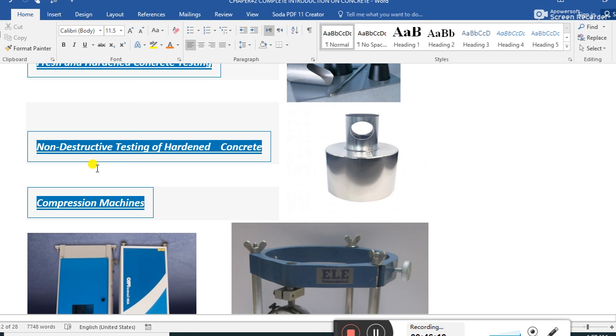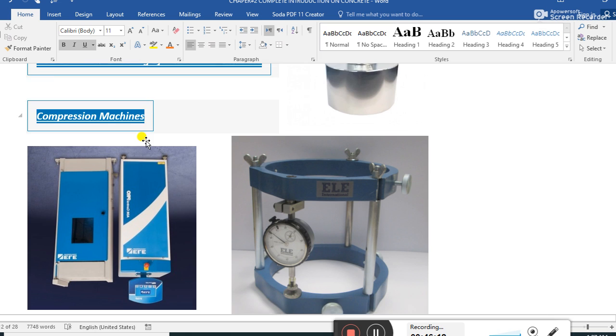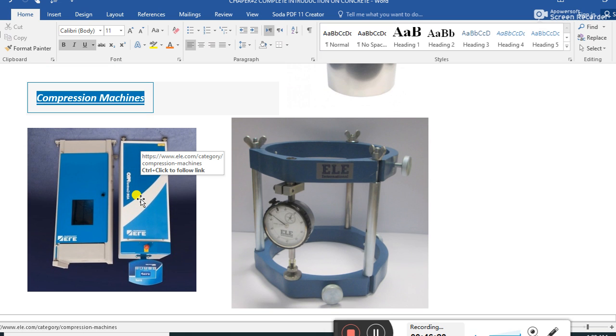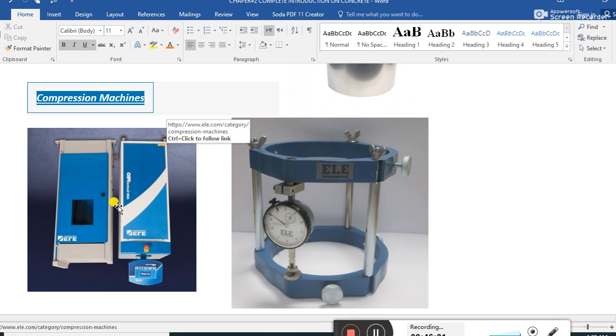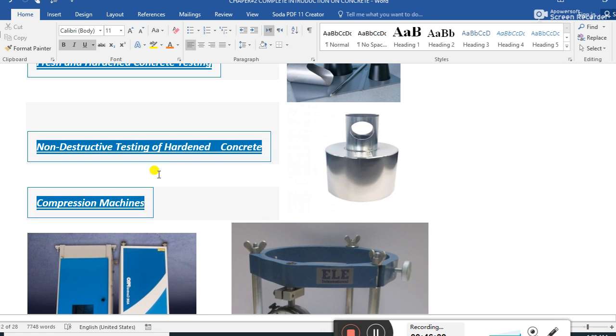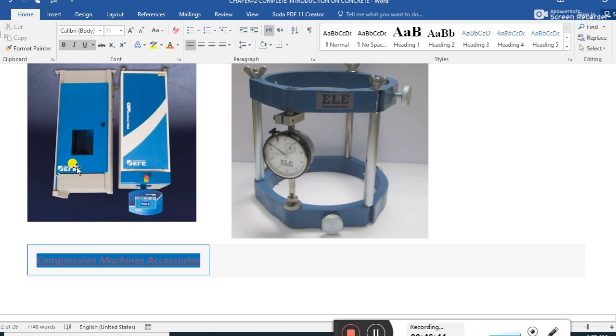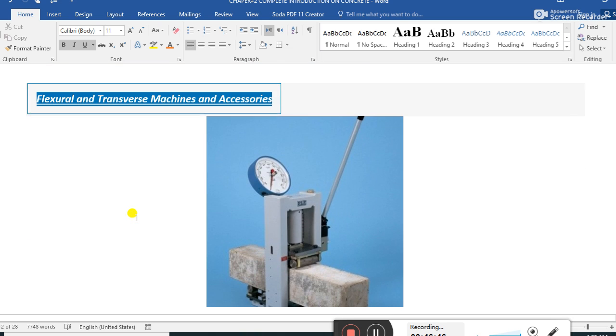These are the tests also conducted on the concrete. Non-destructive testing of hardened concrete, compression machine. Guys, the cube or the cylinder is tested after 28 days or 21 days under this compression machine, and we take the readings and results from this machine. Guys, here are the compression machine accessories. These are some parts of the compression testing machine.